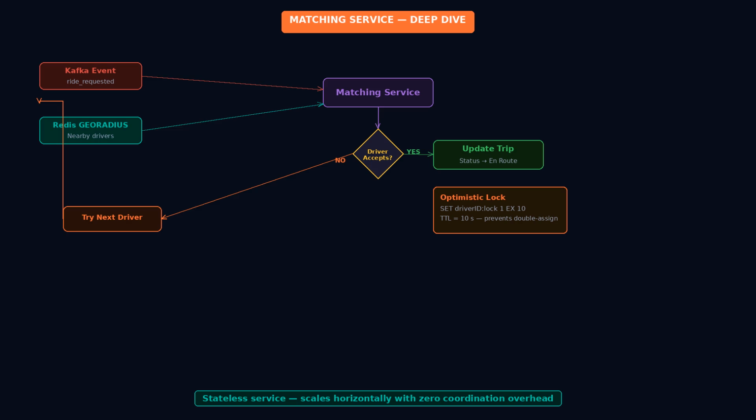This fallback loop runs until a driver accepts or a timeout occurs, at which point the rider is notified that no driver is available. Third, concurrency. 2 riders in the same area could trigger matching at the same time. To avoid assigning the same driver to 2 riders, you can use an optimistic lock. Mark the driver as tentatively assigned in Redis with a short TTL before confirming. Once a driver accepts, the trip service updates the trip status to driver en route and notifies both parties.